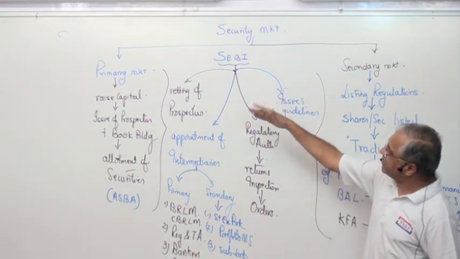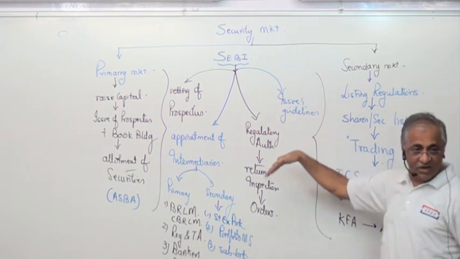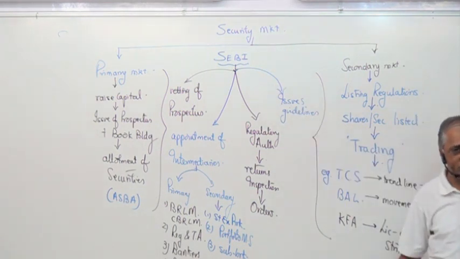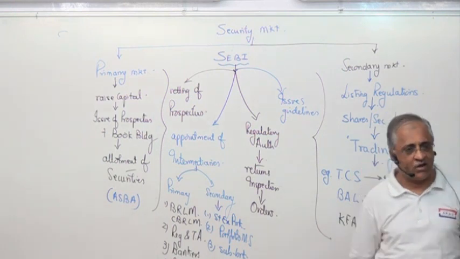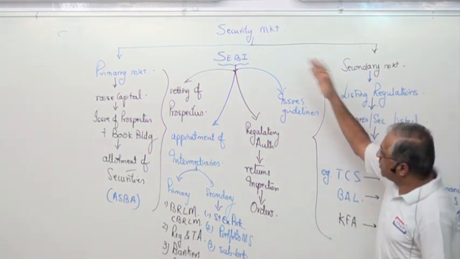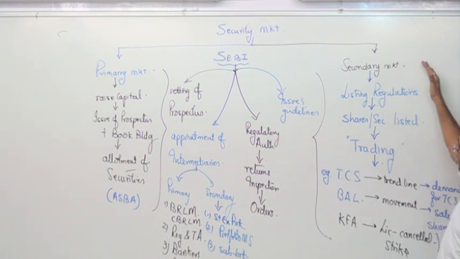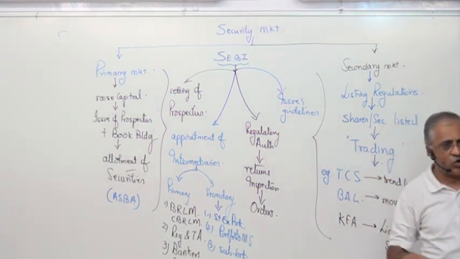In the primary market, then you got a chapter on SEBI, Securities and Exchange Board of India. Where is the head office? Then what is the Securities Appellate Tribunal? That comes under the SEBI. Then if you go after this, the secondary market, where you have got what is known as a stock exchange